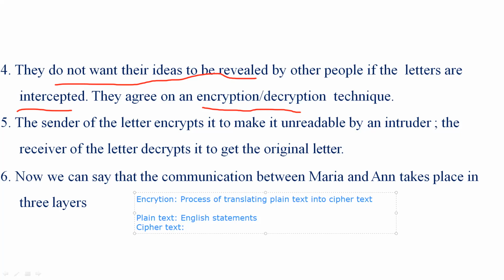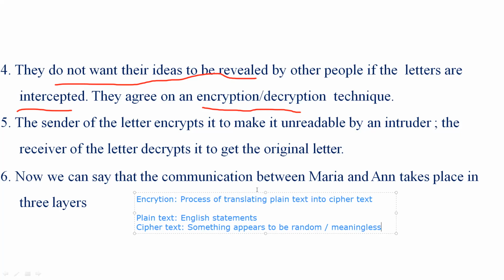Ciphertext is something which appears to be random, or meaningless. So encryption is a process of translating a plain text into a ciphertext, or in other words, the translation of an English-like statement into something which appears random or meaningless, which is called ciphertext.